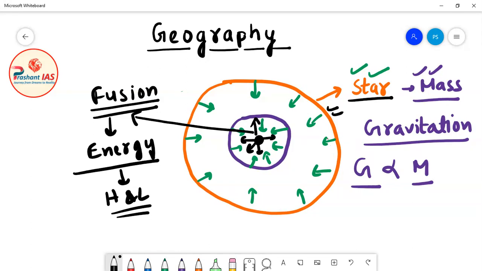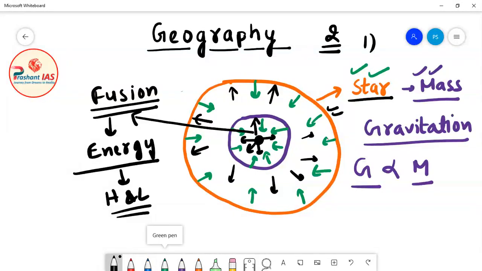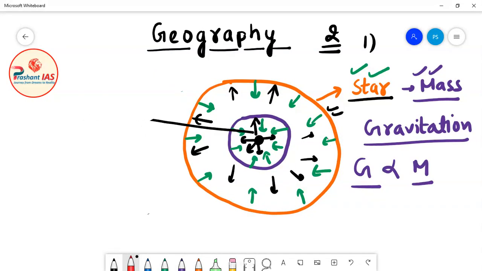So this energy released due to nuclear fusion reaction exerts an outward force on the star, and this energy actually tries to expand the star, okay? Now here, as you can see, there are two forces. The first force is the gravitational force. What is gravitational force trying to do? The gravitational force is actually trying to contract the star. Gravitational force is pushing the star inward, okay, it is trying to contract the star. But on the other hand, there is one more force.